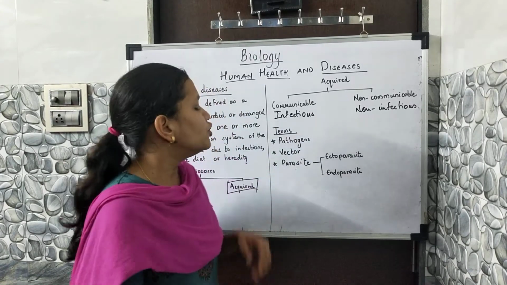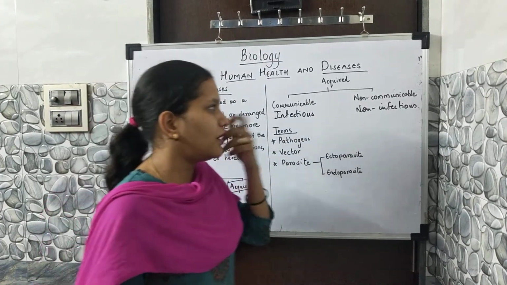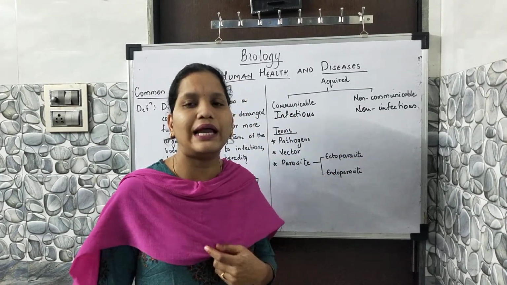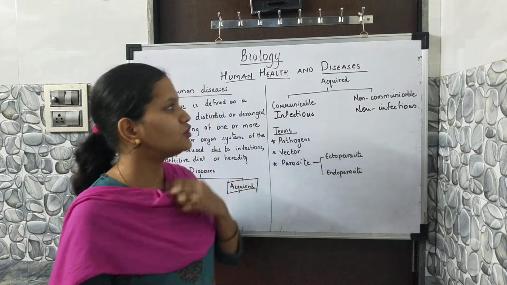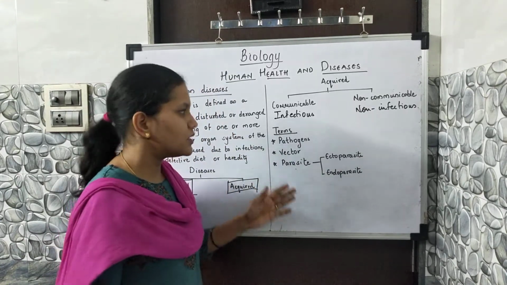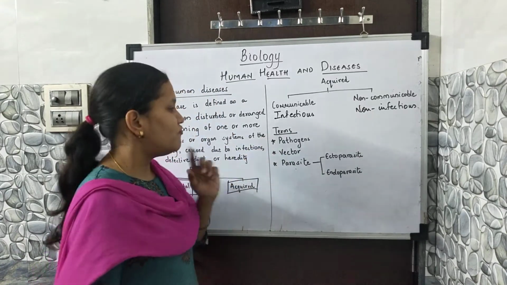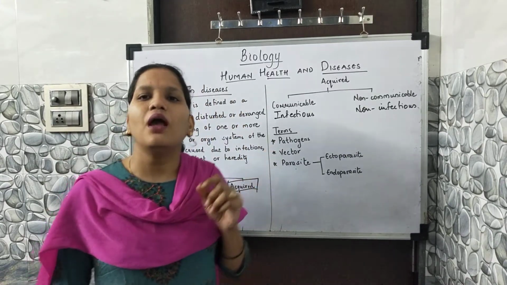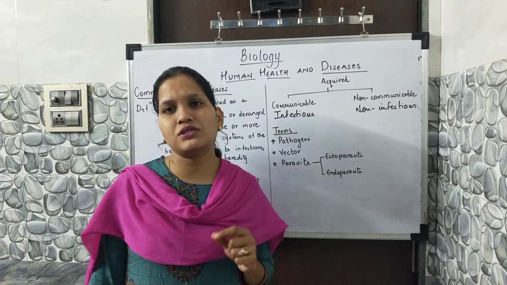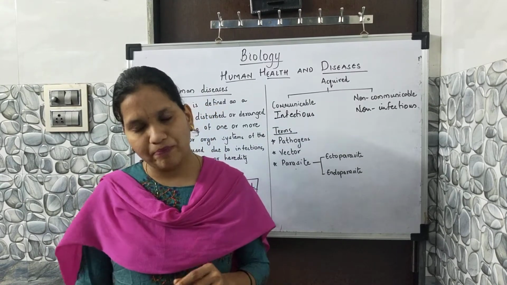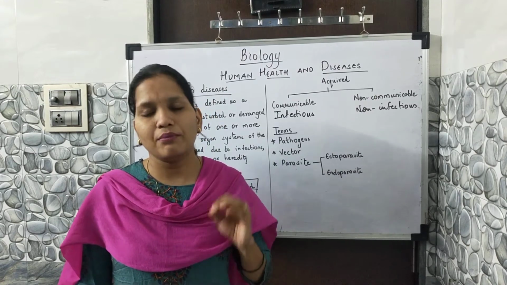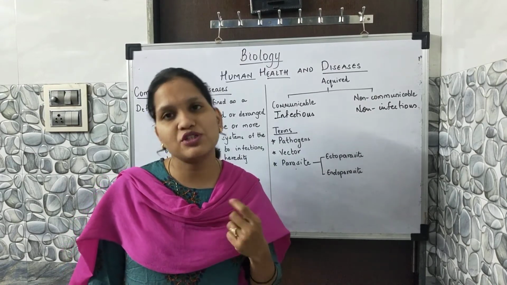As you can observe, we have discussed the acquired diseases, communicable and non-communicable diseases. Now we are going to study some of the terms related to diseases. First of all, we are going to discuss pathogens. Pathogens are the microorganisms which are the main reason by which diseases are spread.